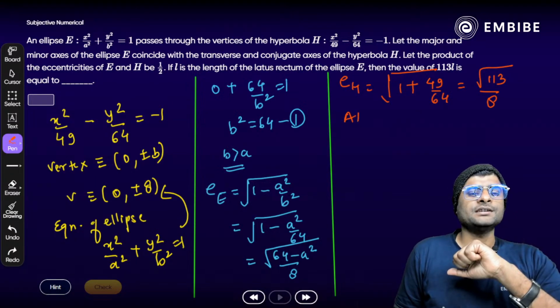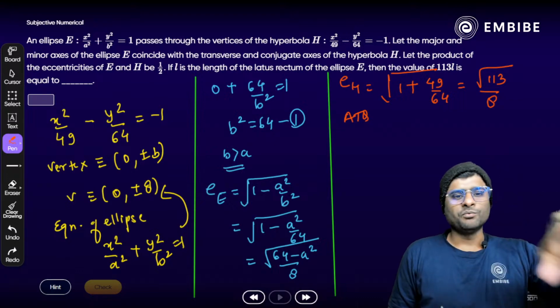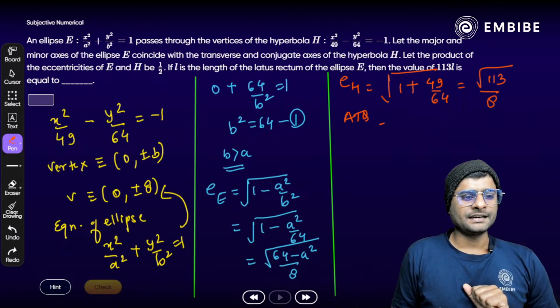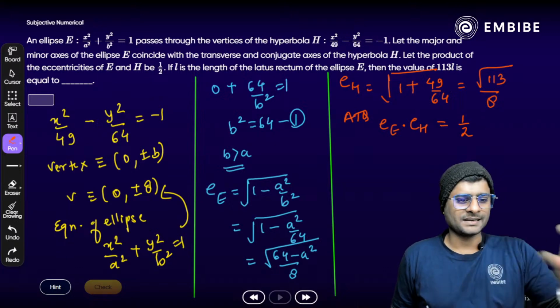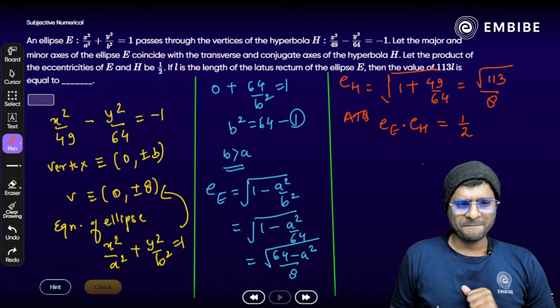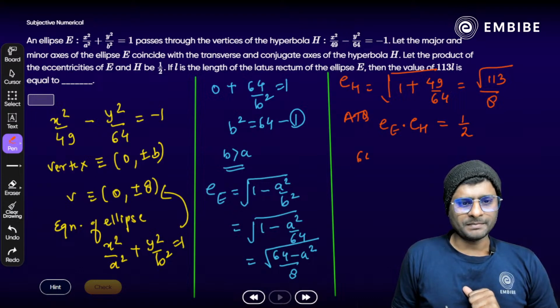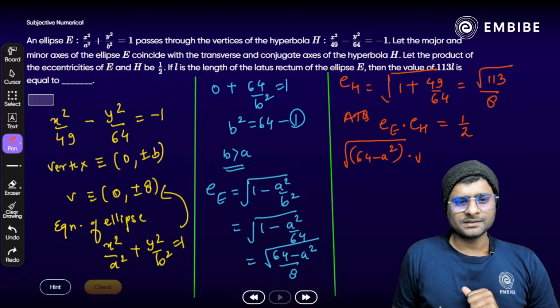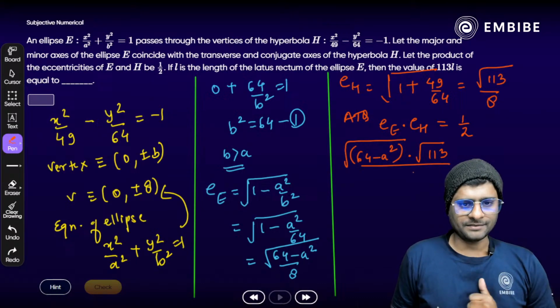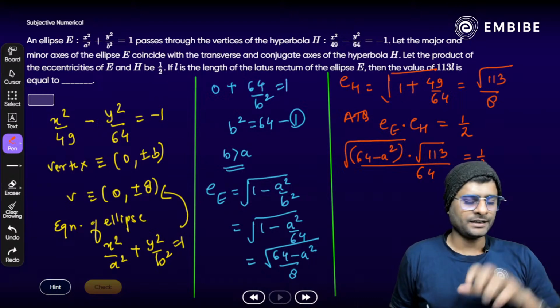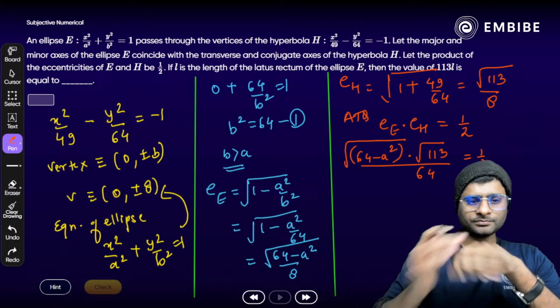According to the question, the condition is already given. Once we multiply the eccentricity of the ellipse and the eccentricity of the hyperbola, we will get what? Half, 1 by 2. Just substitute the value here. Square root of 64 minus a square times square root of 113 divided by 8, 8 times 8 is 64, is equal to 1 by 2. Yes, we need to find the value of a here.